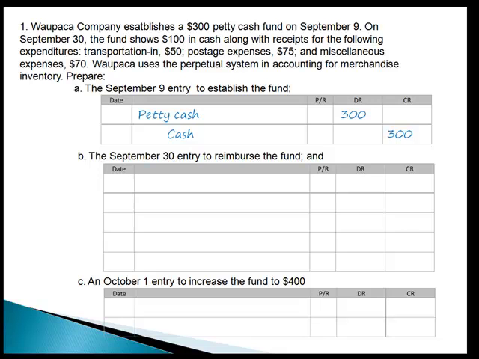This is the hard one. Start with Step 1. Decrease cash for how much we need to put back in it. $300, the original fund, plus what's on hand, $100. So decrease general cash for $200.